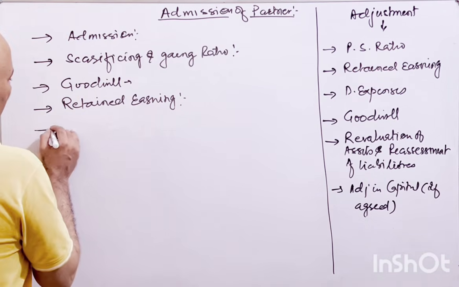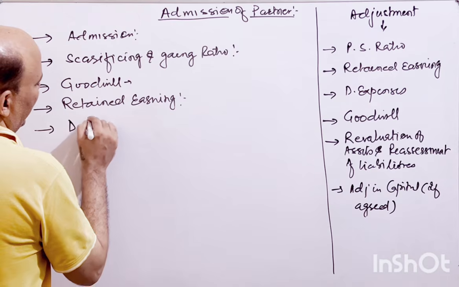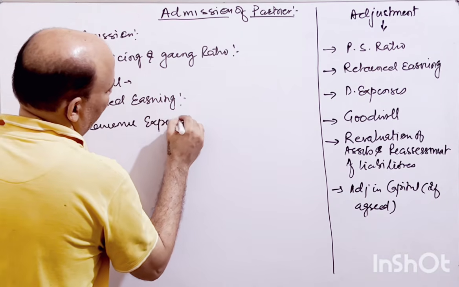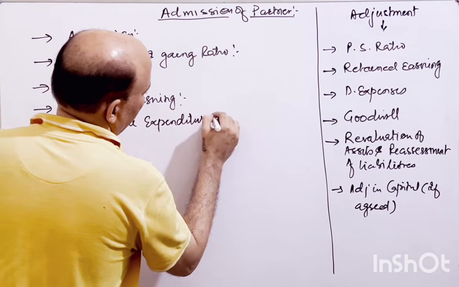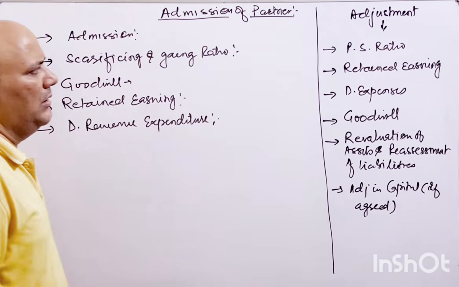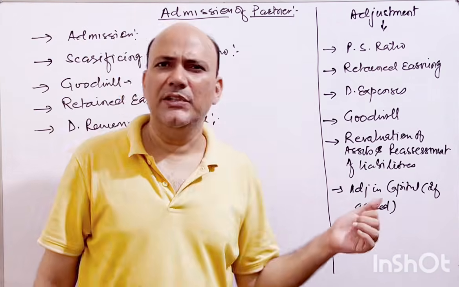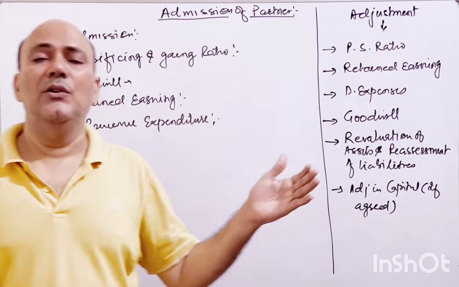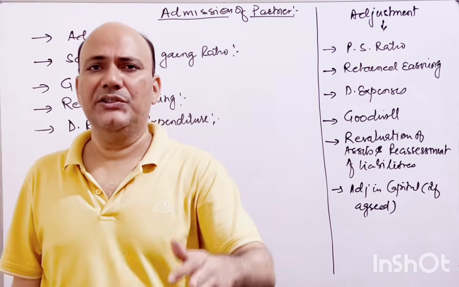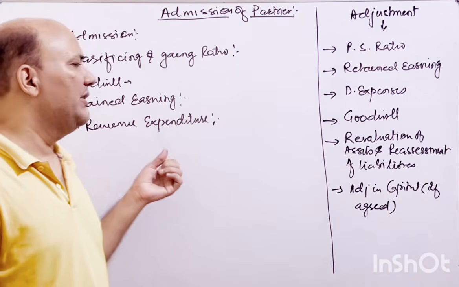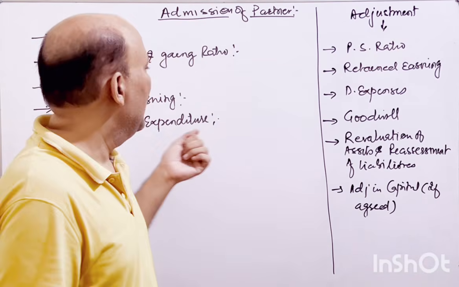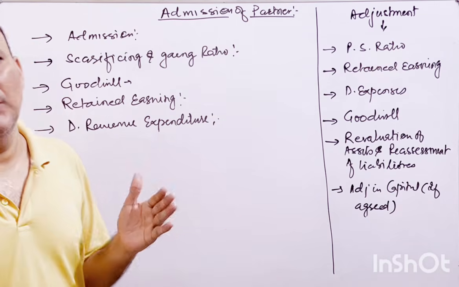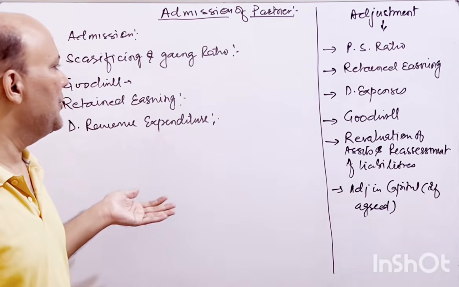And similarly, we will have deferred revenue expenditure, right? Sometimes you must be seeing in your question advertisement suspense account, or profit and loss surplus in profit and loss account on the asset side. So what is that? That is deferred revenue expenditure and accumulated loss, and that has to be written off from your books of account at the time of admission of a partner.